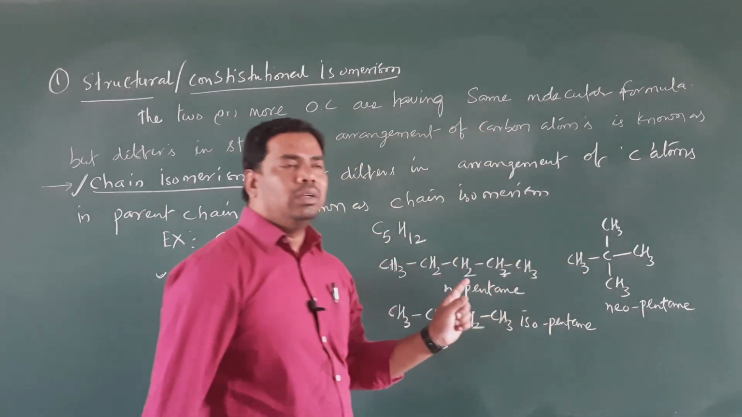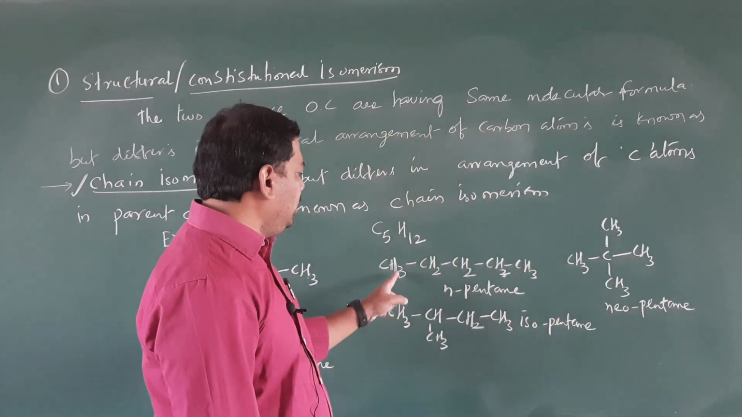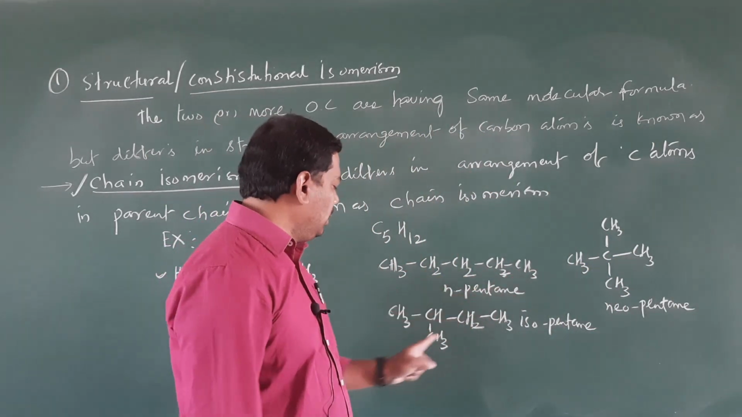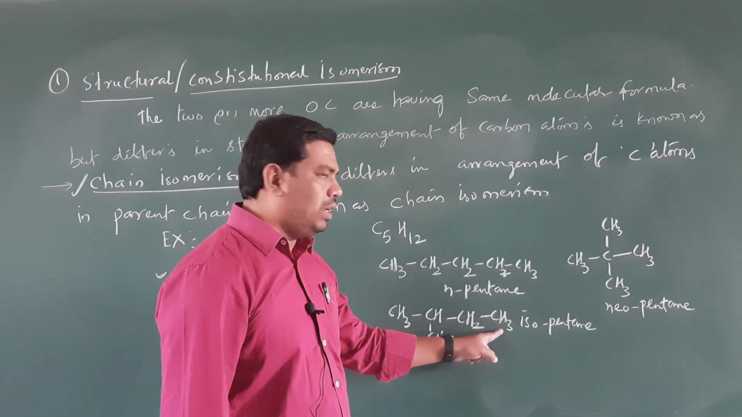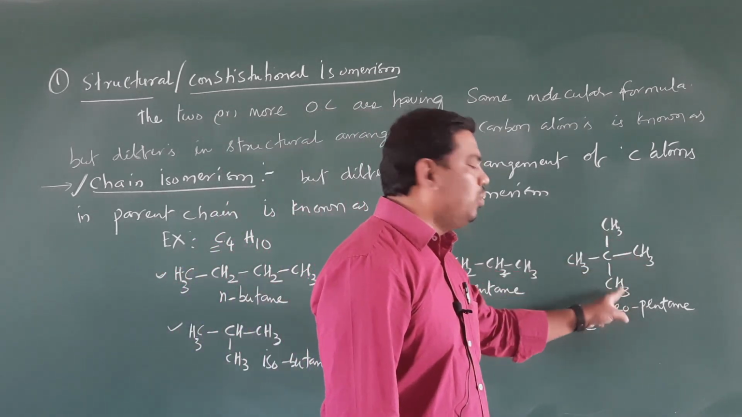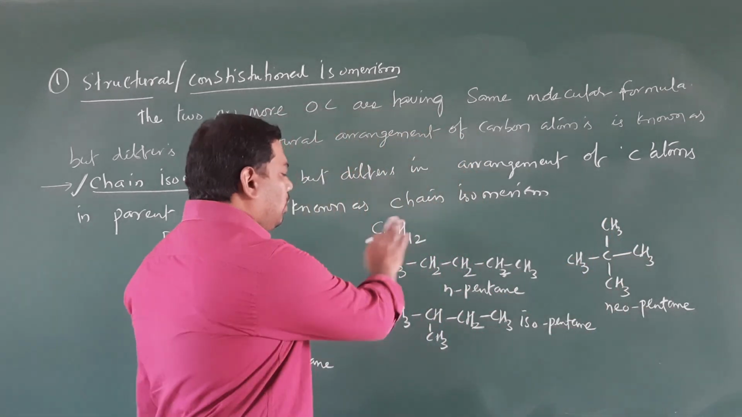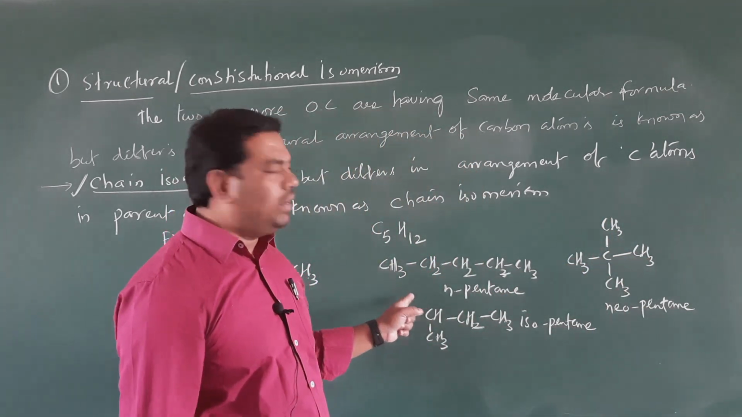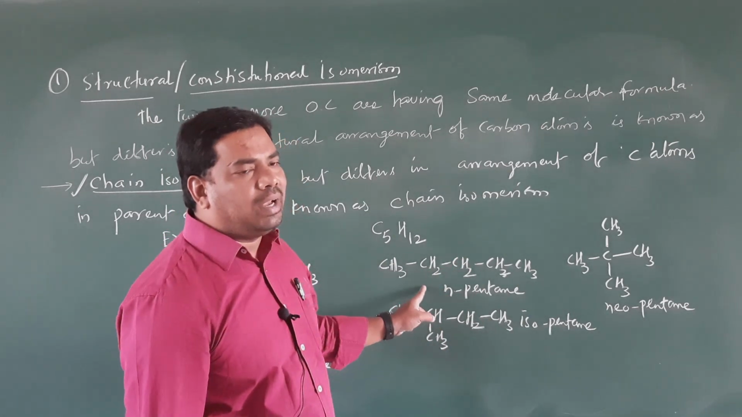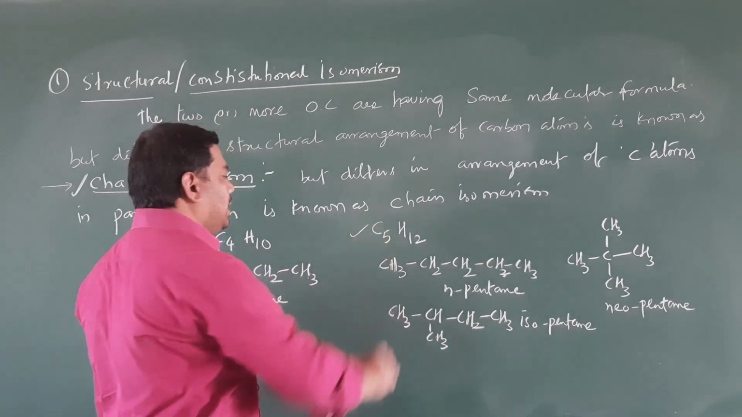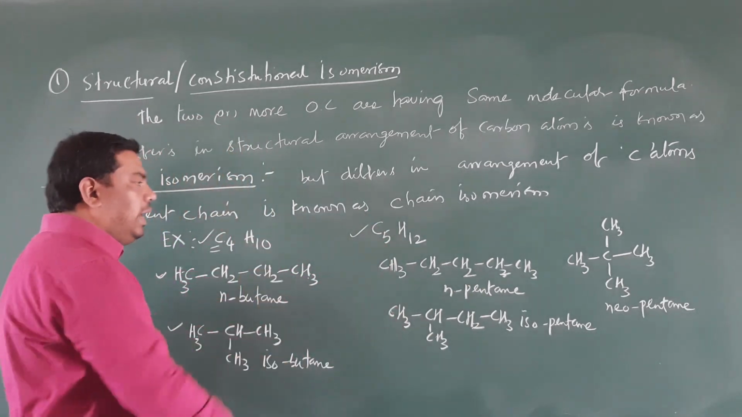So all 5 carbon atoms are there. You can count the hydrogen atoms: 3, 3 is 6, plus 3 is 9, 9 plus 2 is 11, 11 plus 1 is 12. So 3 into 4, that is equal to 12. Here all the molecules have the same molecular formula but differ in arrangement of carbon atoms in the parent chain. So that is known as chain isomerism, right? Clear, student? Right.